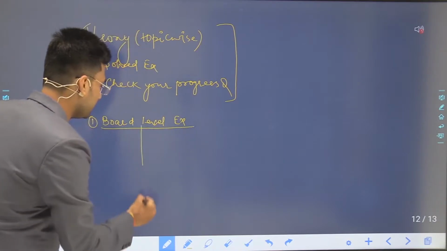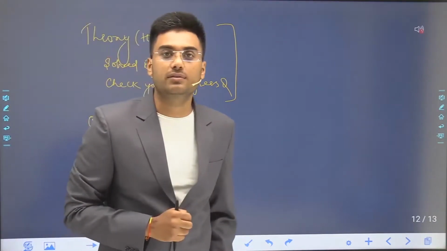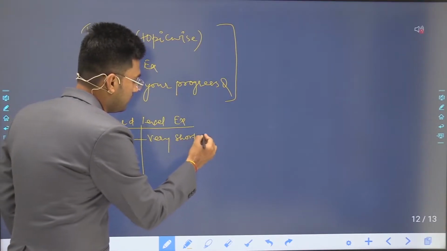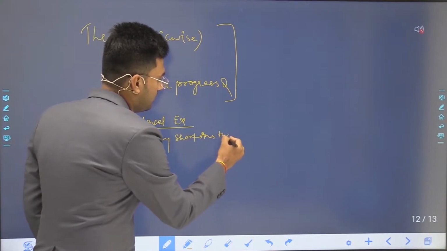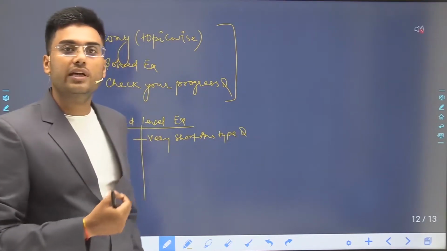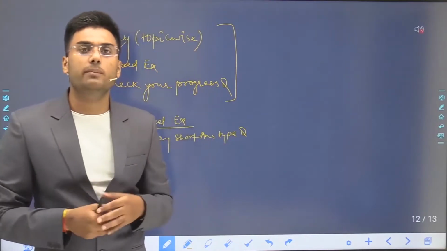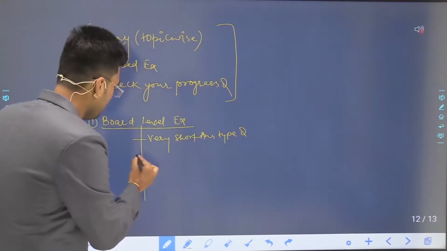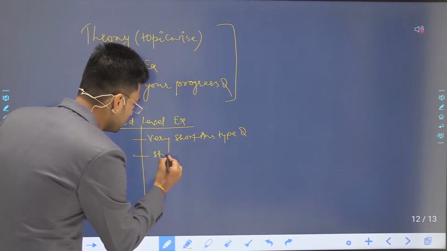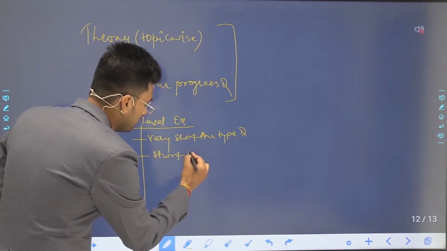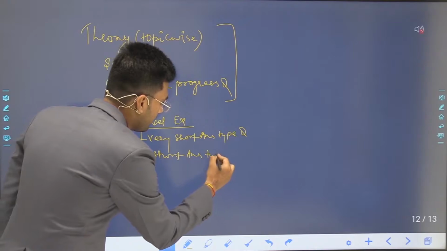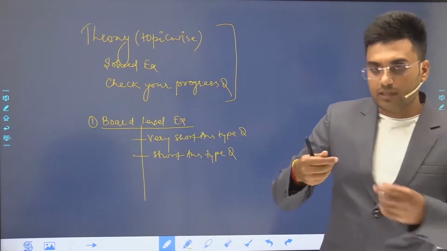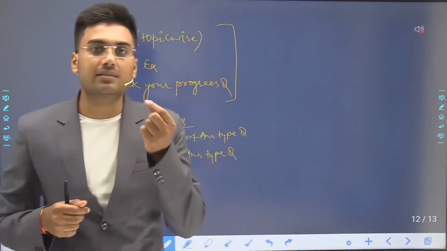In this board level exercise, you will get four types of questions. The first type is the very short answer type question. These very short answer type questions are directly formula based or directly theory based, or we can say these are one line questions. The next is short answer type questions. These are also directly formula based but use the basic concept of the theory.